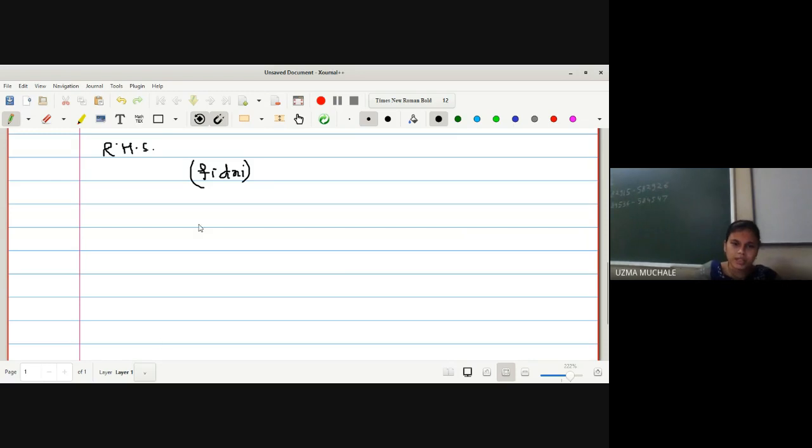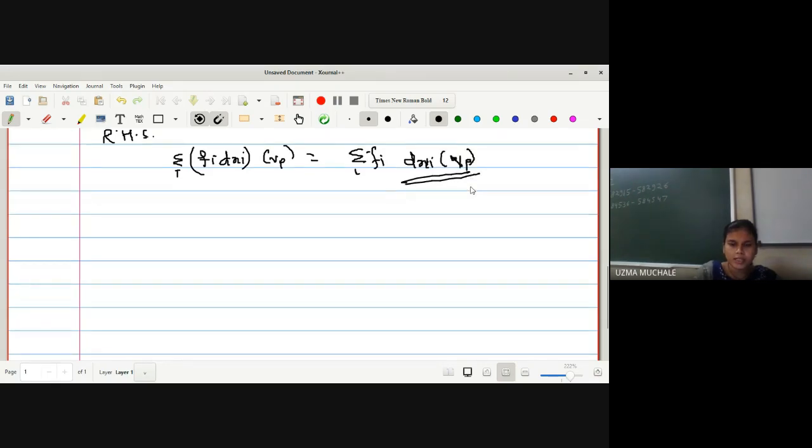Okay, let me write down this Fi dxi at a tangent vector Vp. So what will be the result? It is equal to summation over I Fi dxi at Vp. Now we know that Fi is a real valued function which we can keep outside. Now I can apply dxi on a tangent vector Vp. This term we have already studied in the last lecture, with the help of the Kronecker delta, which we have studied in the paper of classical mechanics, right? So how to write down dxi Vp?